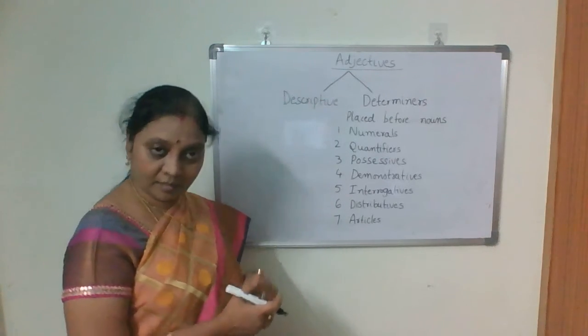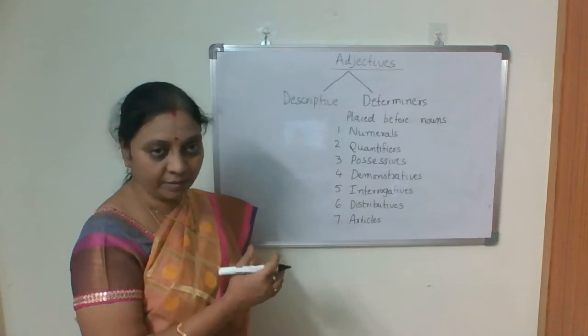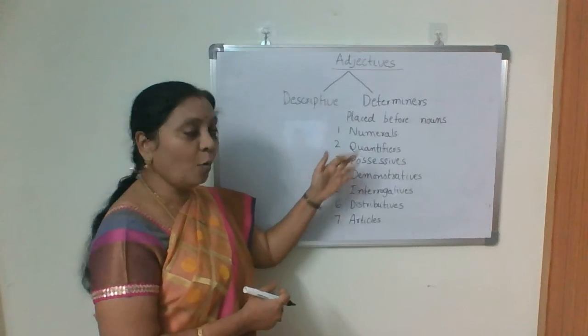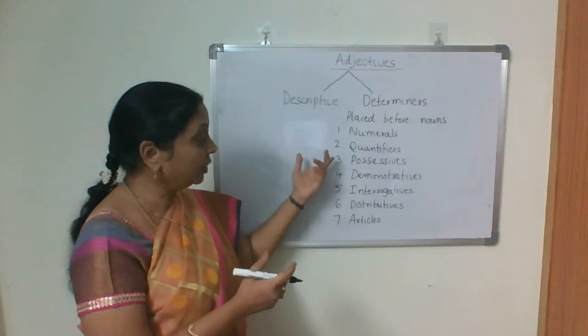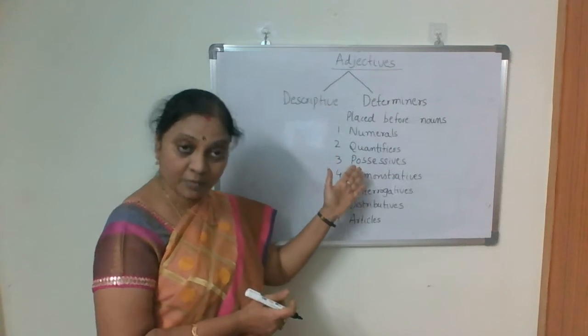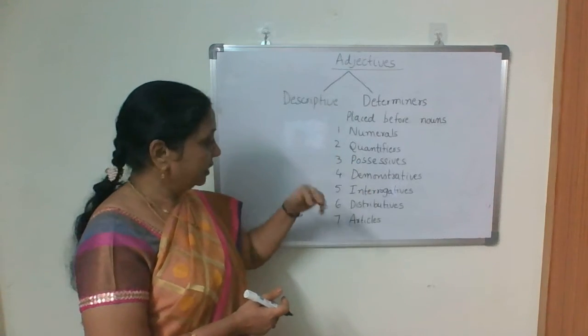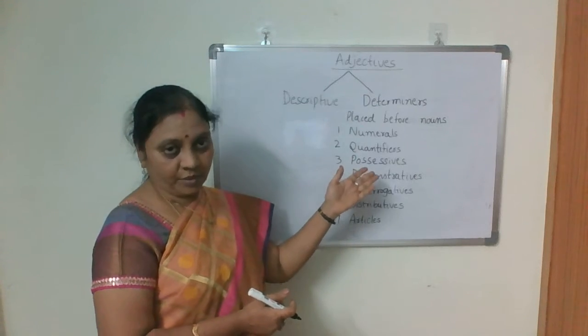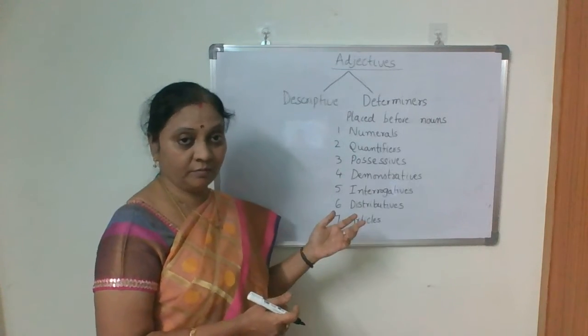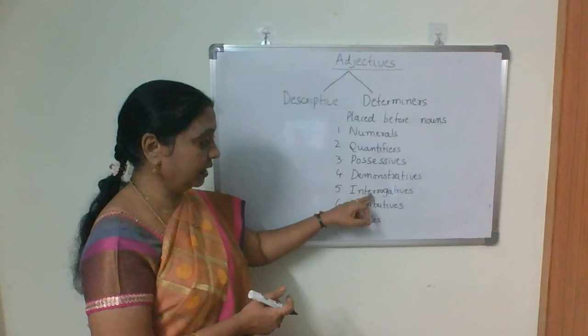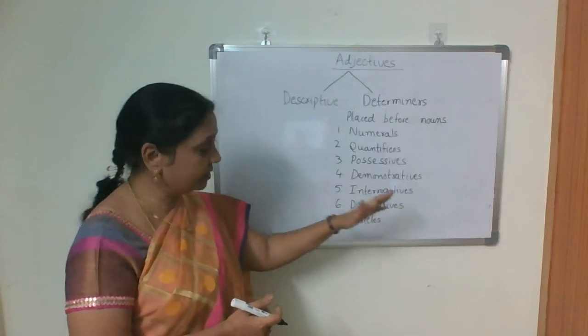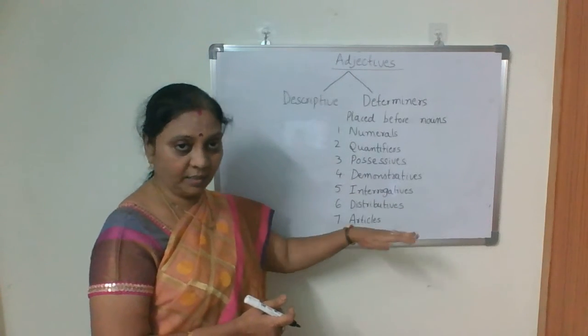Numerals means numbers, adjectives of numbers. Quantifiers, they talk about quantity. Possessives, possessions. Demonstratives, emphasis on a particular thing. Interrogatives, again questions. Distributives, division.